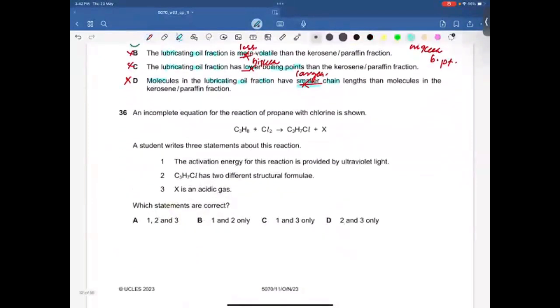36. An incomplete equation for the reaction of propane with chlorine is shown. So when this reaction takes place, by the way, this reaction takes place in the presence of sunlight or UV light or ultraviolet light, which is the same thing. So activation energy for this reaction is provided by ultraviolet light. That's true. Next, C3H7Cl has two different structural formulae. That's also true. How come?